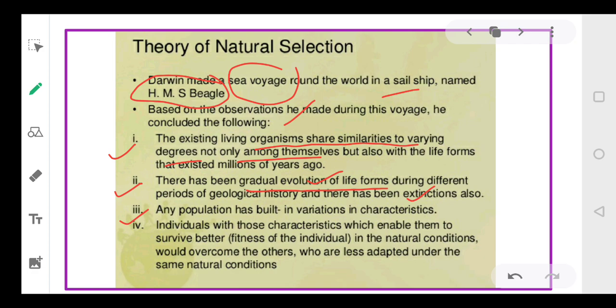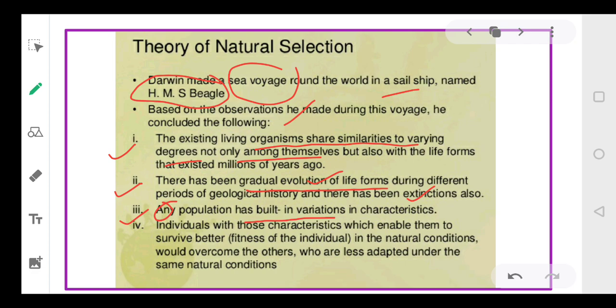Now, अगर human beings की eye color को हम observe करते हैं, तो we find that all of them do not have the same color. There is a variation in color of eyes, isn't it? So, all populations have built-in variations. हर population में variation है, ठीक है?